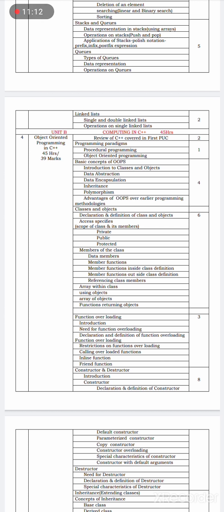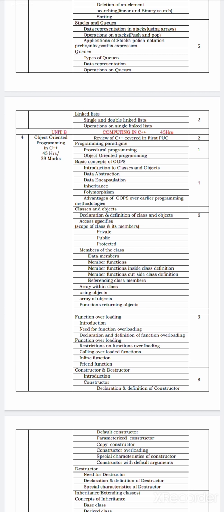What are the members of a class? Data members, member functions inside class definition, member functions outside class definition, referencing class members. All these related to class we are going to study here.